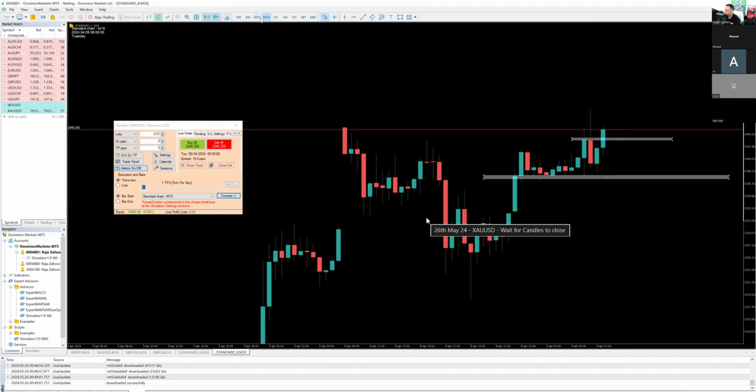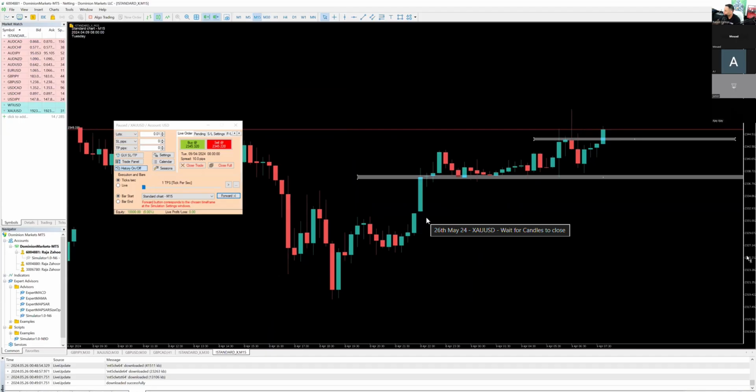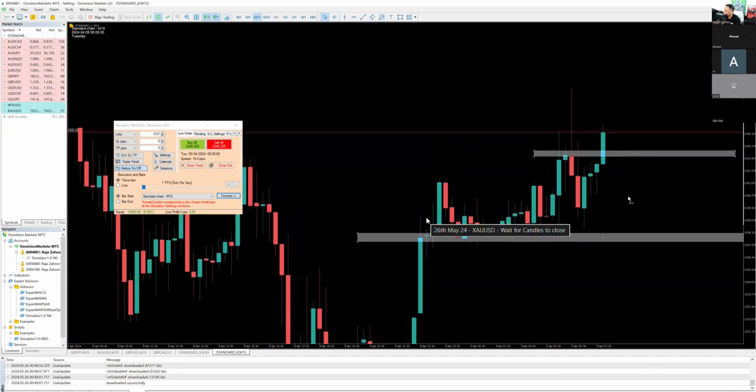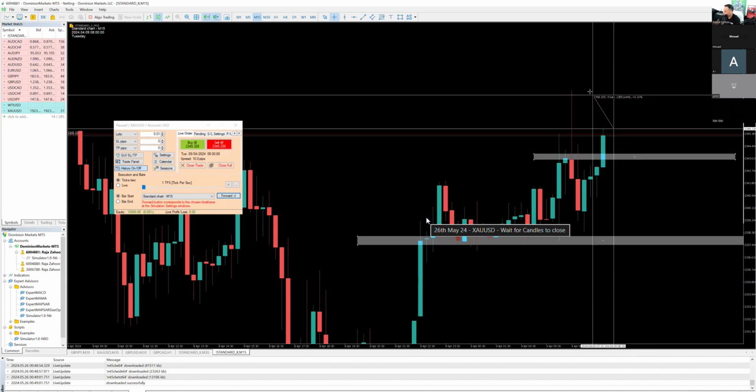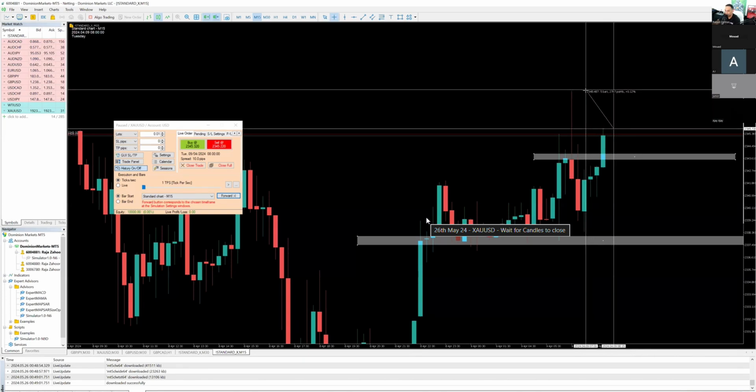Let's take a look on the 15-minute time frame and see what more information we have. Now, in the 15-minute time frame, this looks like a crystal clear setup where the next candle has to wick down, break above the high, and then continue to push up.